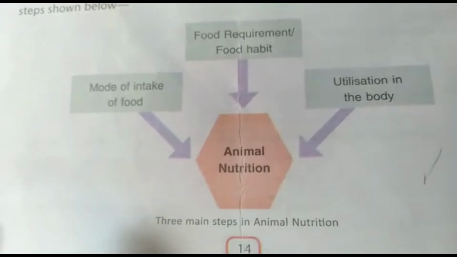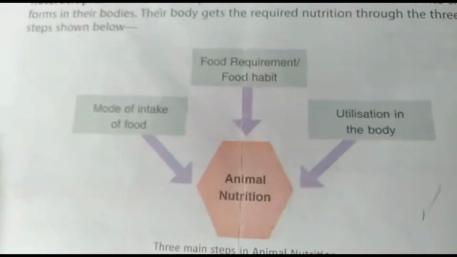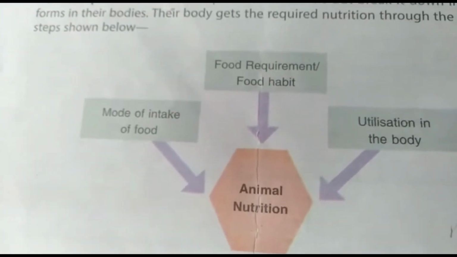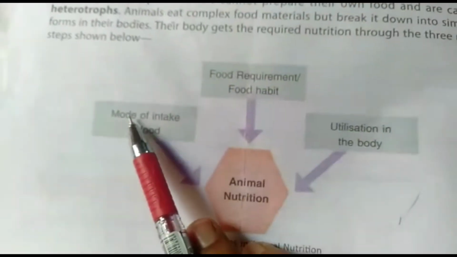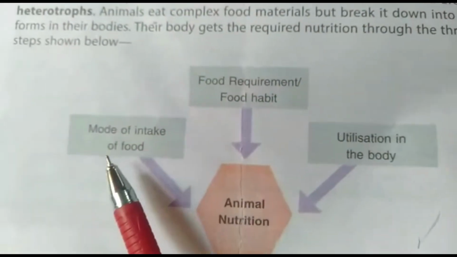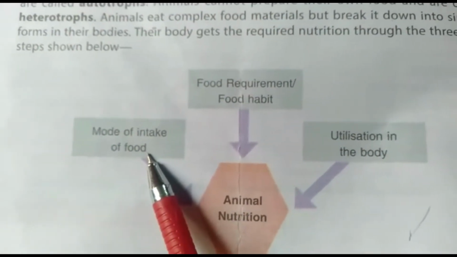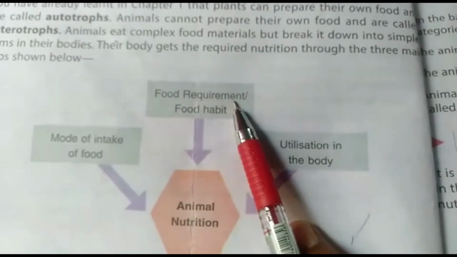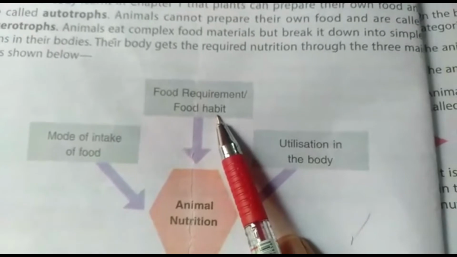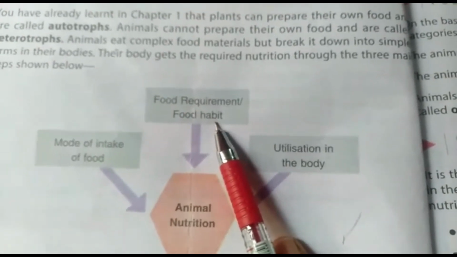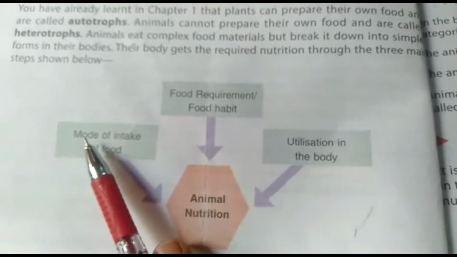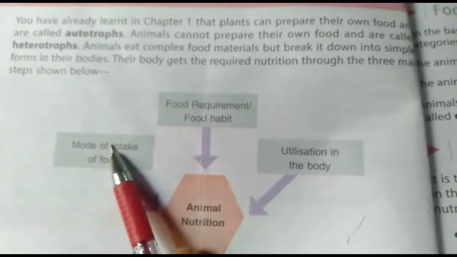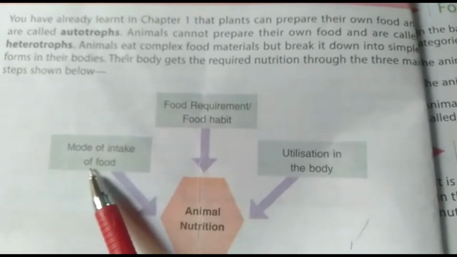First is the mode of intake of food. Second is the food requirement or the food habit. We have studied about the mode of intake of food.